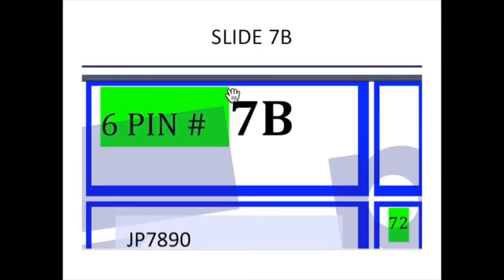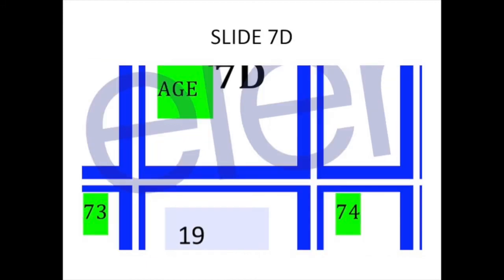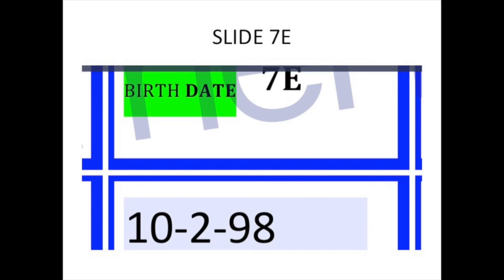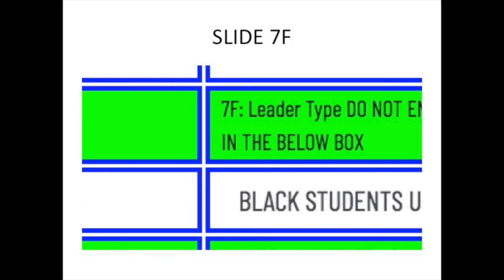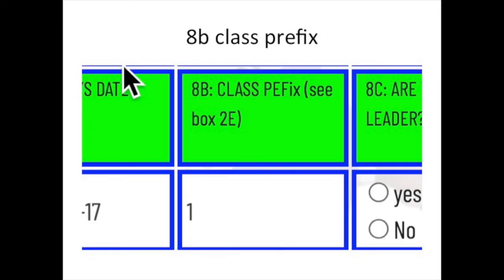Box 7A should be filled in for you. In box 7C, enter the prefix number that precedes your expected graduation date found in box 2F. The student's age should automatically appear in box 7D. The student's birth date should automatically appear in box 7E. Skip box 7F as it should be automatically selected for you. Today's date should automatically appear in box 8A and the class prefix should automatically appear in box 8B.